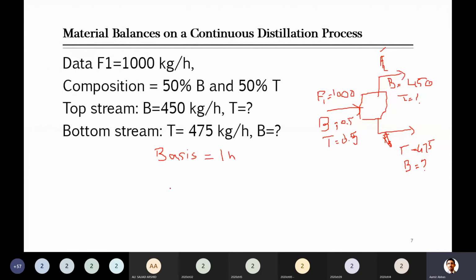In the last slide we studied that when there is a flow rate involved, it's better to take the basis as 1 hour. You can even take 1000 kg per hour, that's also fine, but I want to take 1 hour so that I can write everything simply in kg. So here my basis is 1 hour. Next, after the basis, you have to write the number of unknowns.